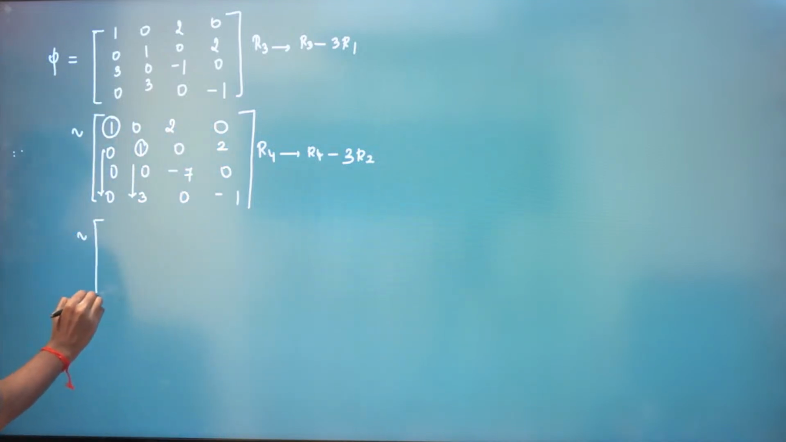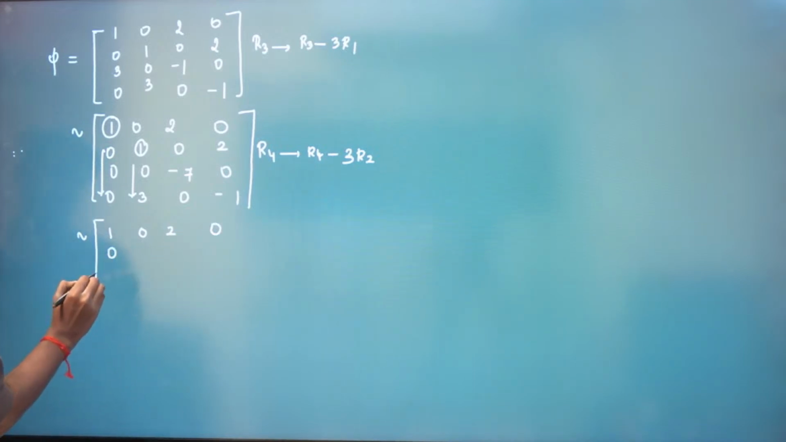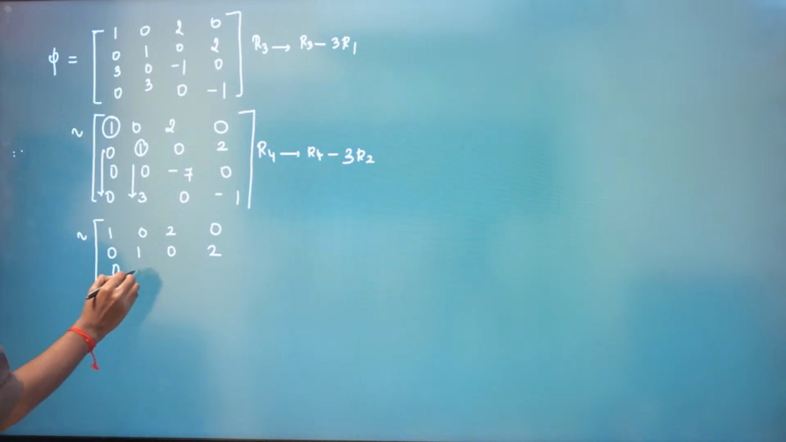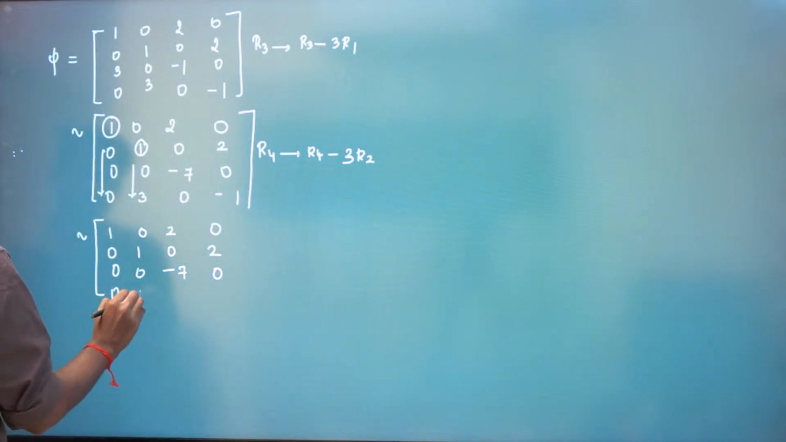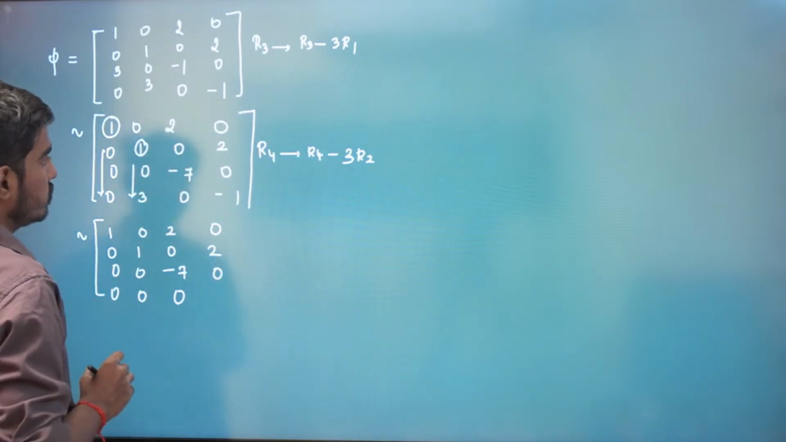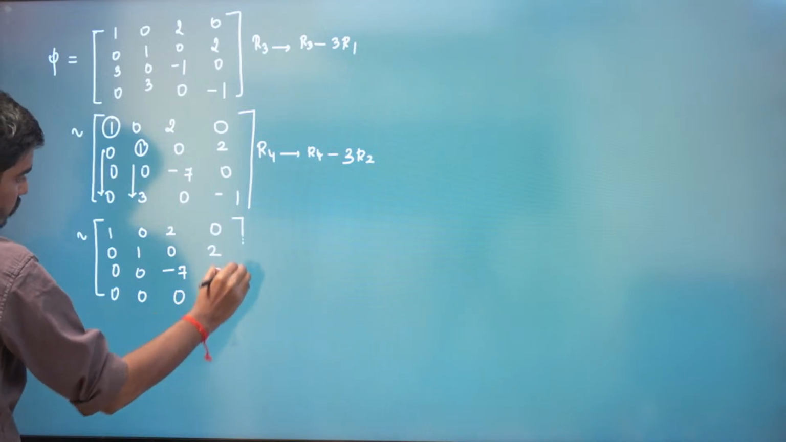So this is equivalent to 1 0 2 0, 0 1 0 2, 0 0 minus 7 0. So what we'll do is we'll multiply 3 and then you subtract. You multiply 3, this is 6. So minus 1 minus 6 is minus 7.